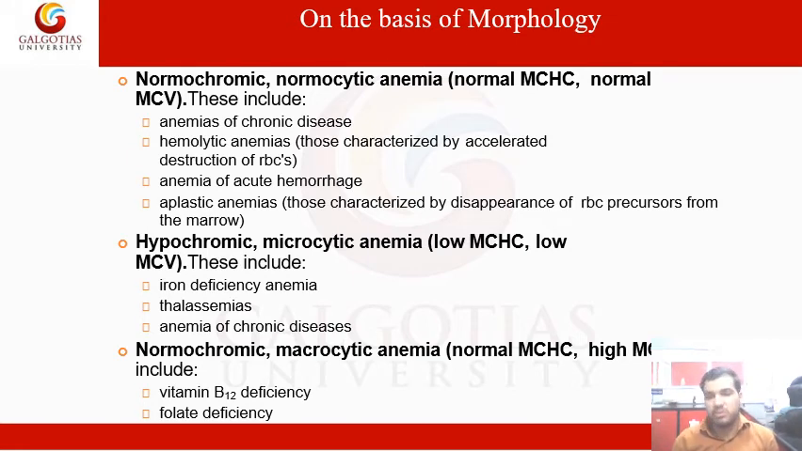Thalassemia, which is also a type of anemia, will also be considered under this. And anemia of chronic diseases, anemia which is due to chronic diseases that are prolonged in our body, which are responsible for this development. Now normochromic and macrocytic anemia, in which there is normal MCHC and high MCV, is usually due to vitamin B12 deficiency. Vitamin B12 deficiency is mainly considered here, and folic acid deficiency, that is vitamin B9.